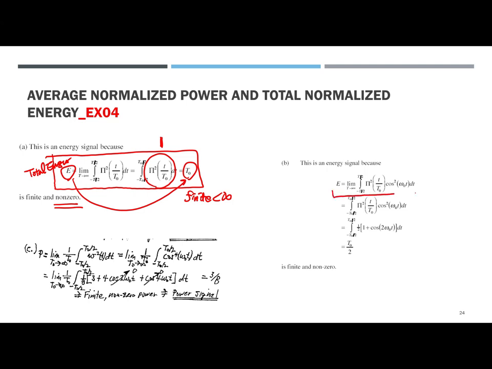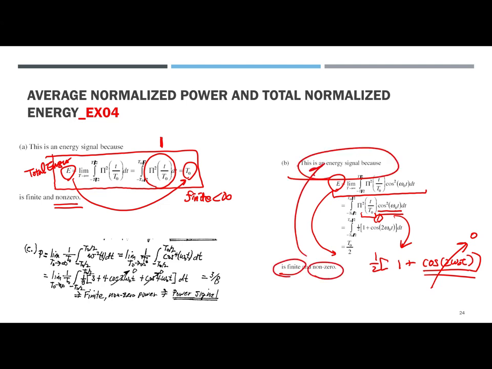For the second one we try the energy. For the cosine squared, that's one half of one plus cosine of 2 omega 0 t. We learned before that the period of the signal goes to 0. So finally, it is one half, giving t sub 0 over 2. So again, the total energy is not infinity, and that was the energy signal. When you see this question, you have to try both of them. Okay, the question C.